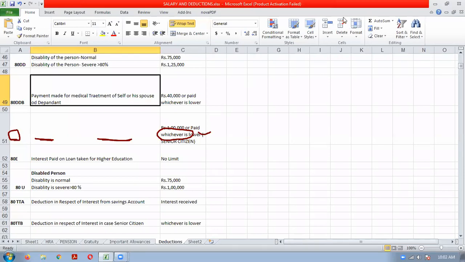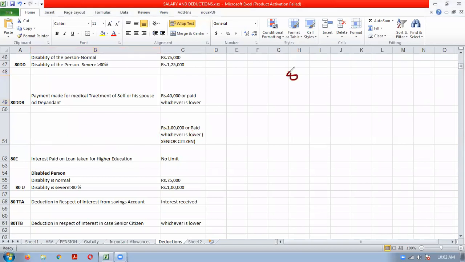So you can note and keep this important provision. 80C, investment based deductions: LIC, PF, repayment of housing loan principal amount, etc. 80D is mediclaim. 80E is interest paid on loan taken for higher education.